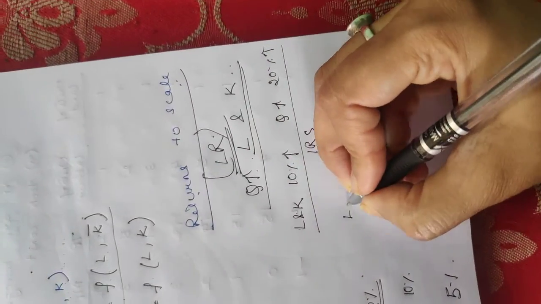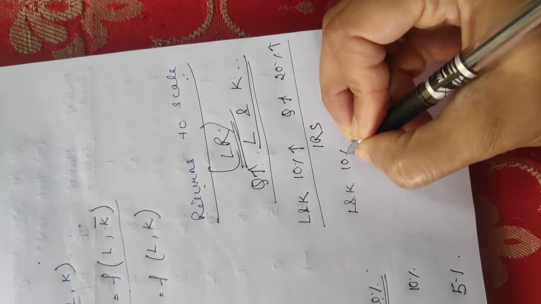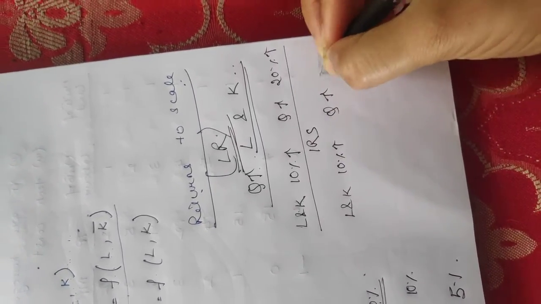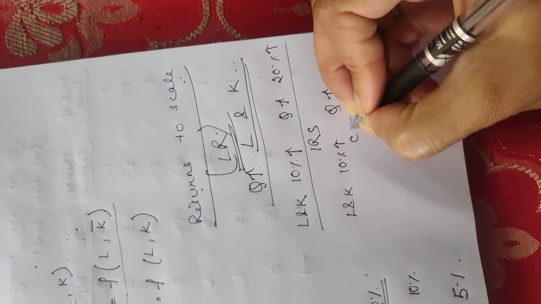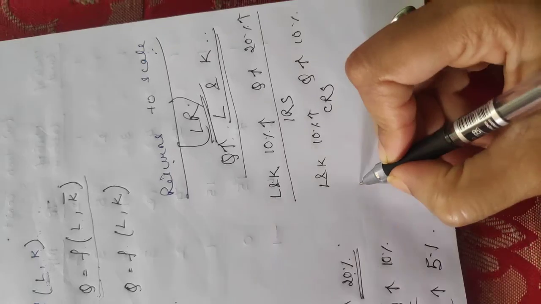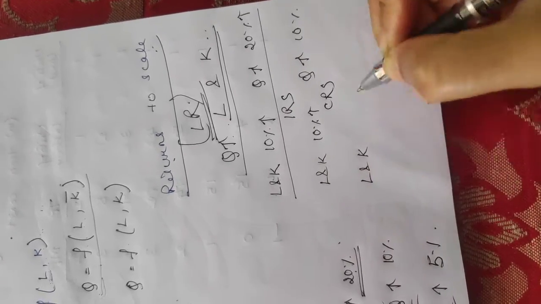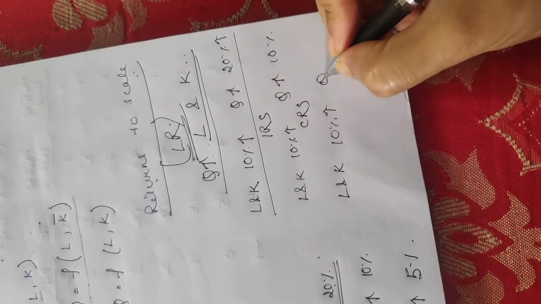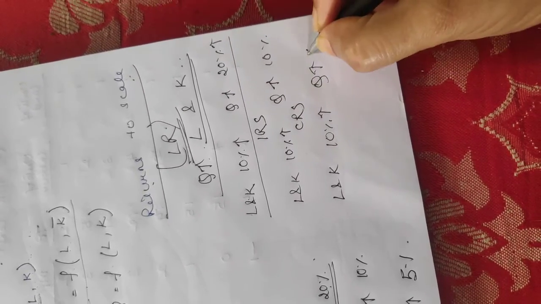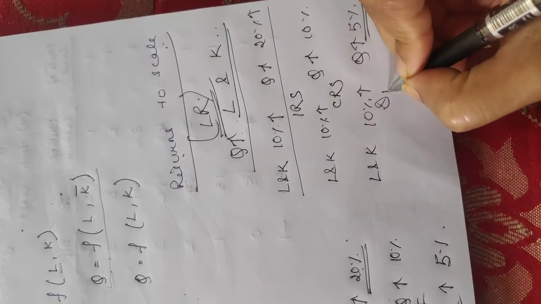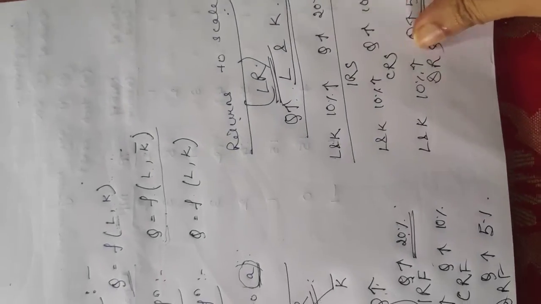If you increase your labor and capital by 10%, and for that reason your quantity also increases by 10%, then it is known as constant returns to scale. Again, if you increase your labor and capital by 10% and your quantity increases by less than 10%, suppose 5%, then it is a clear case of decreasing returns to scale.